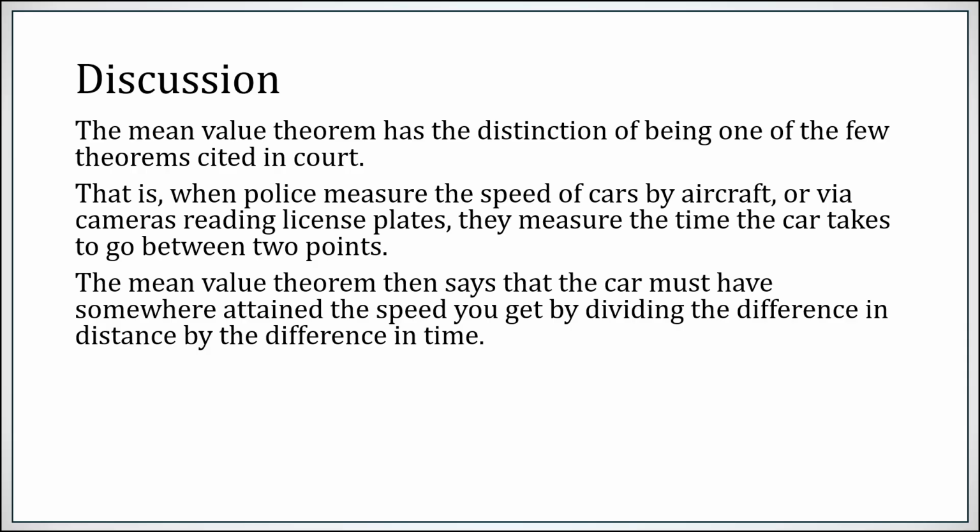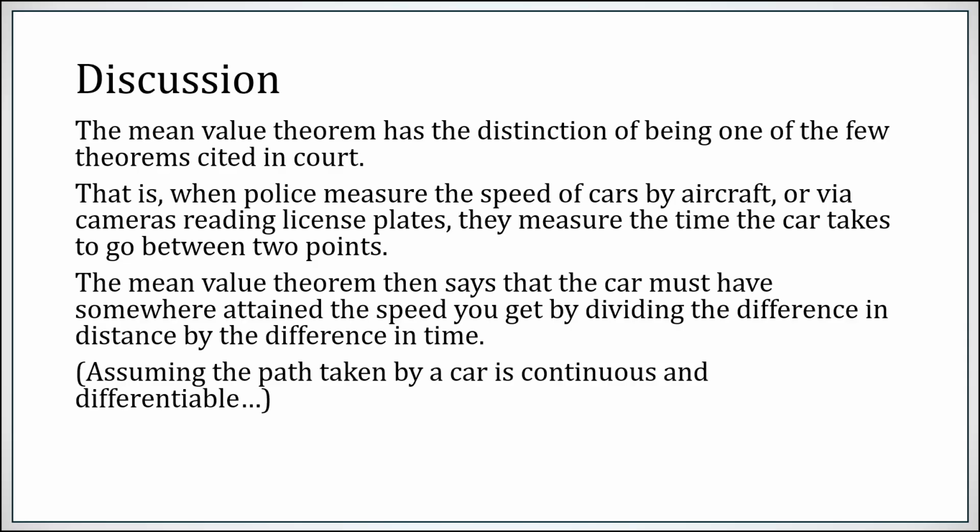So the mean value theorem then states that if the car covered a certain amount of distance in a certain amount of time, the average speed must have actually been attained at a certain point. That is, of course, assuming that the path your car takes is continuous and differentiable.